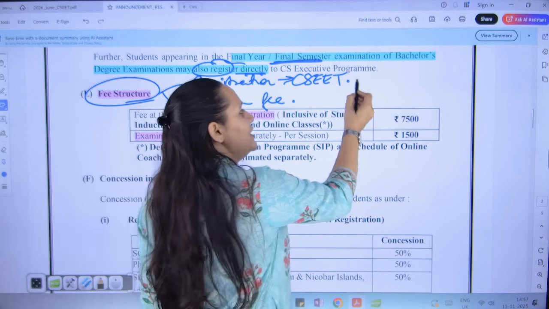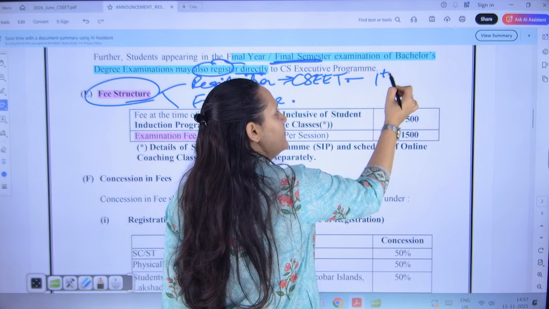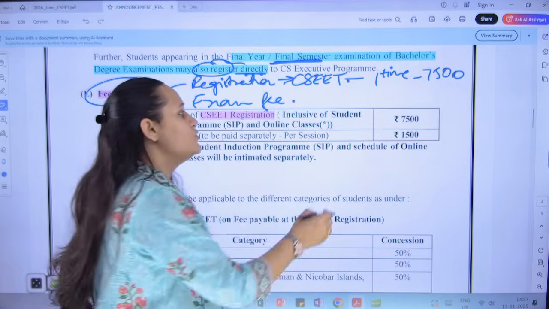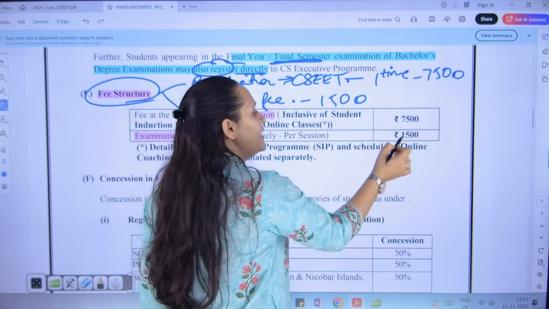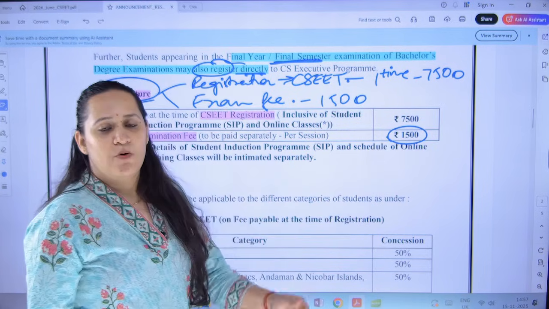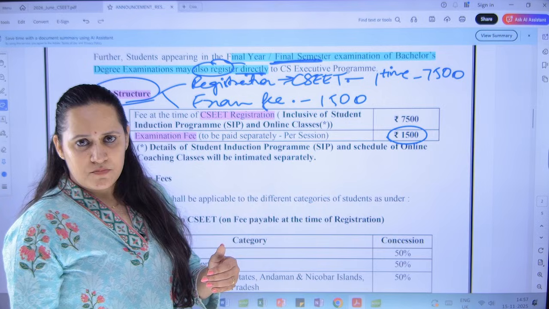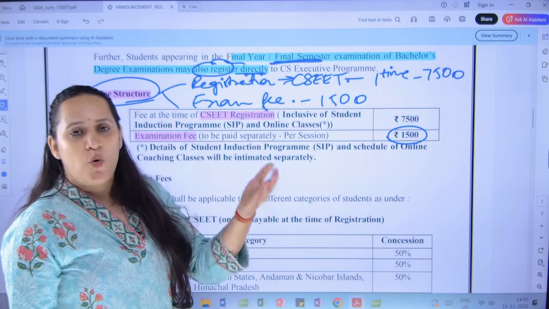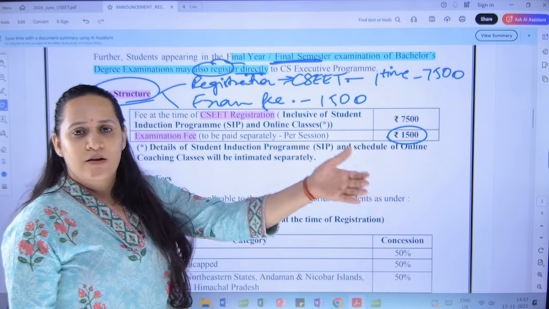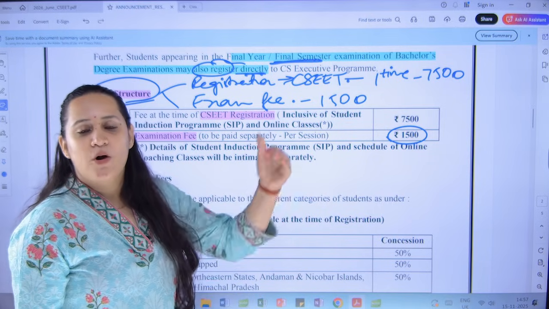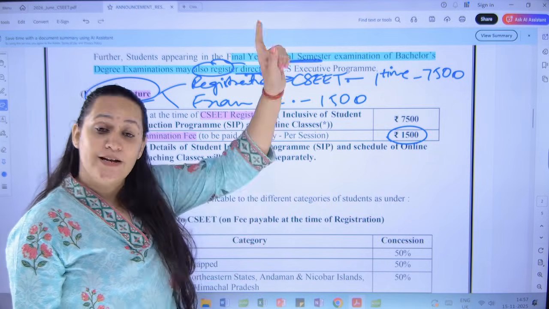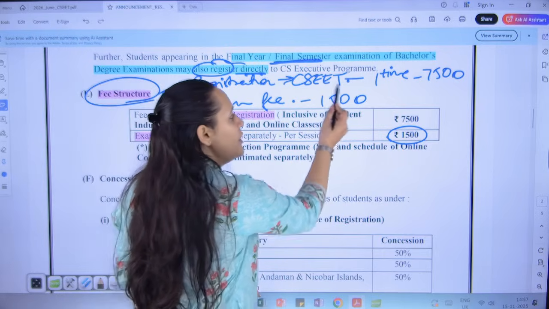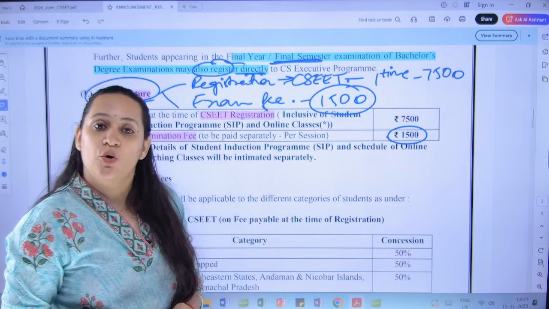So this registration fee is a one-time payment, which is 7,500 rupees, and the exam fee is going to be 1,500 rupees depending upon whenever you want to write. Suppose now you are registering for the CSEET student registration and you don't want to write the attempt in the coming Feb. You don't want to write the exam in the coming June. You want to write in October 26. Then it is your choice. You will pay the exam fees not now, but when the portal will open for the October exam.